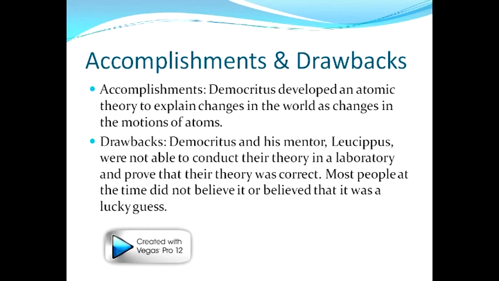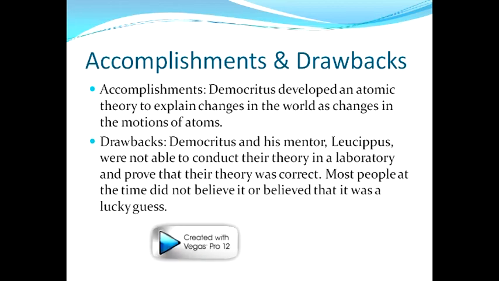Accomplishments. Demetrius developed an atomic theory to explain changes in the world as changes in the motion of atoms. Drawbacks. Demetrius and his mentor Leucippus were not able to conduct their theory in a laboratory and prove that their theory was correct. Most people at the time did not believe it or believed that it was a lucky guess.